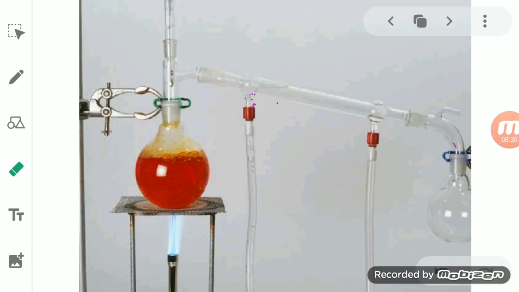Now before that, let me inform you that I am discussing the separation of miscible liquids first. Okay, so we will study the separating technique for miscible liquids. Now for miscible liquids, we will use the first separating technique, that is distillation. So how can distillation be a method to separate both of the liquids? It totally depends upon the boiling point of the liquid.